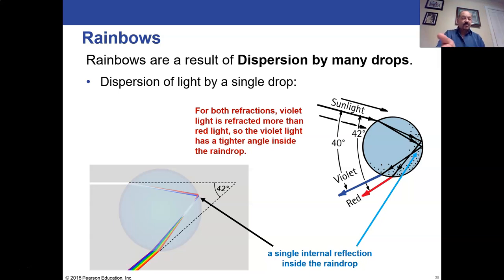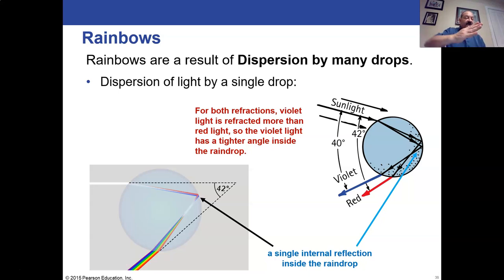So what you notice in this diagram, looking at the red description here, is that for both refractions, the violet light is refracted more than the red light. Remember, violet light is higher frequency than the red. So by the time it exits, it's coming out at a tighter angle than the red light is.